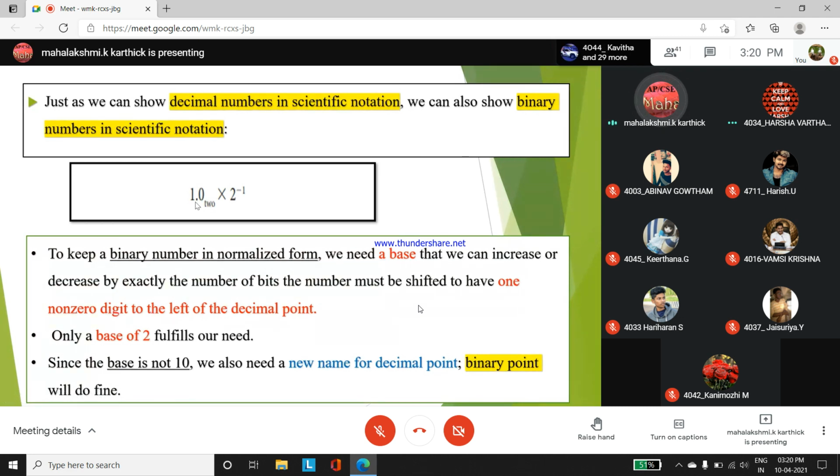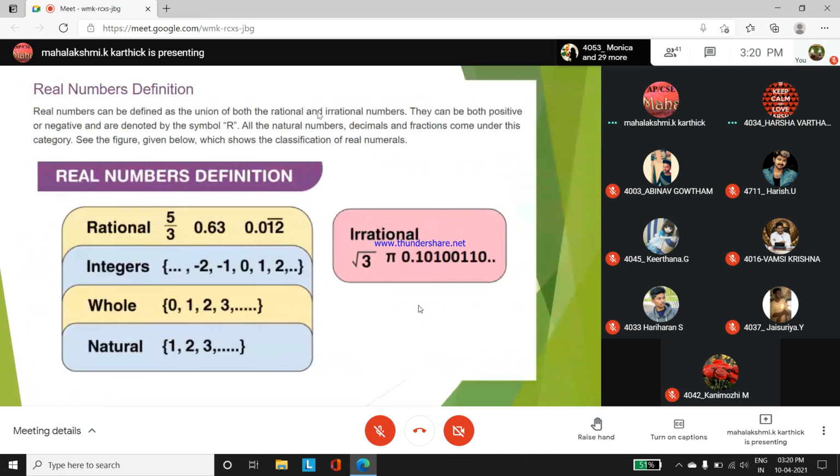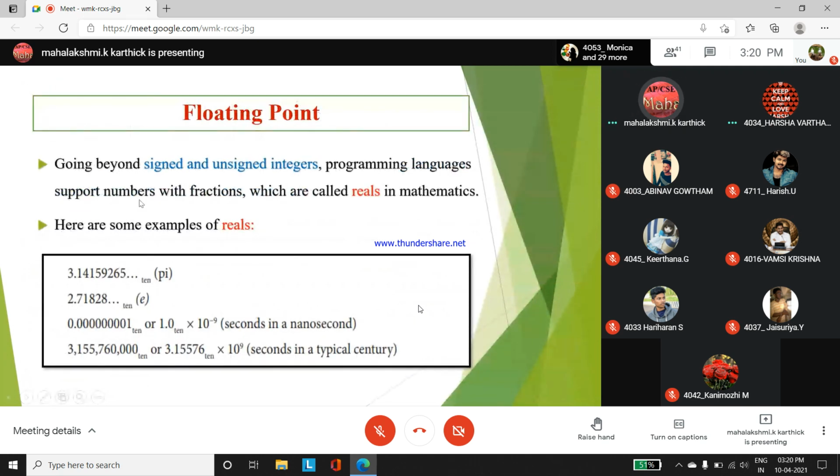Non-zero value. Appo 1.0. This is a binary representation. What is the base for binary? 2, into 2 to the power minus 1. How to represent a decimal number in scientific notation we have seen in the examples. So if this is a decimal number, yes.